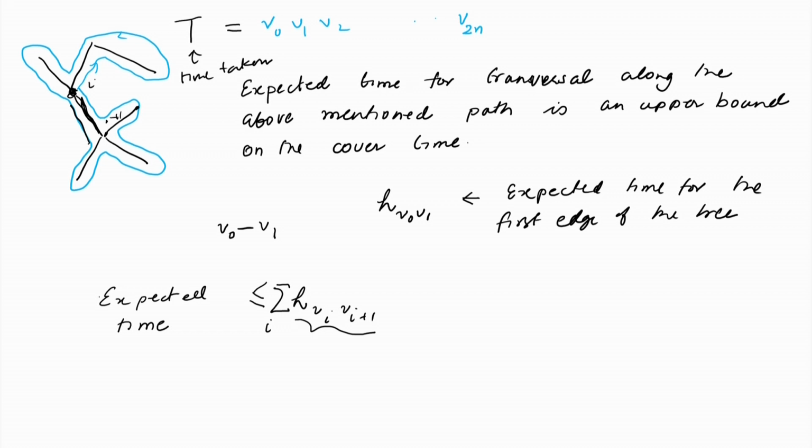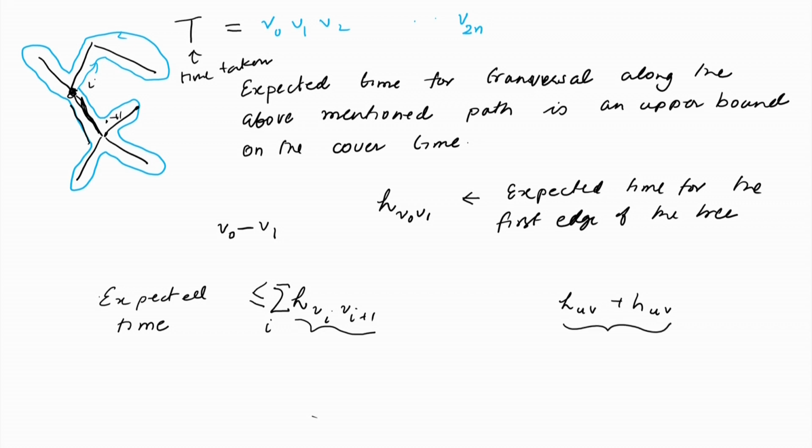So, all the edges are appearing in pairs, and therefore, when we look at this random variable, we have terms of the form h(u,v) plus h(v,u), one such pair for each edge of the spanning tree.